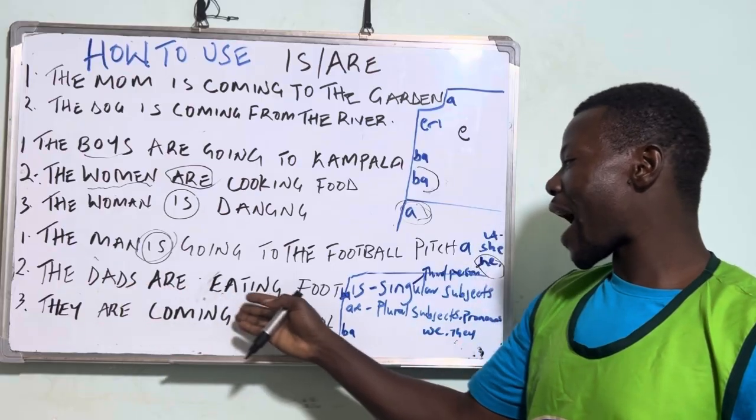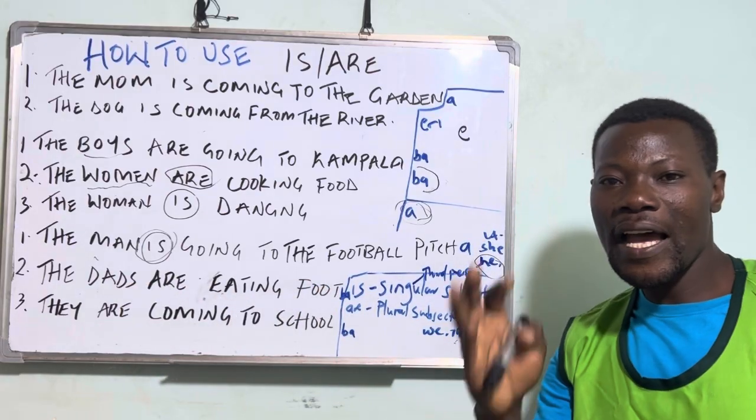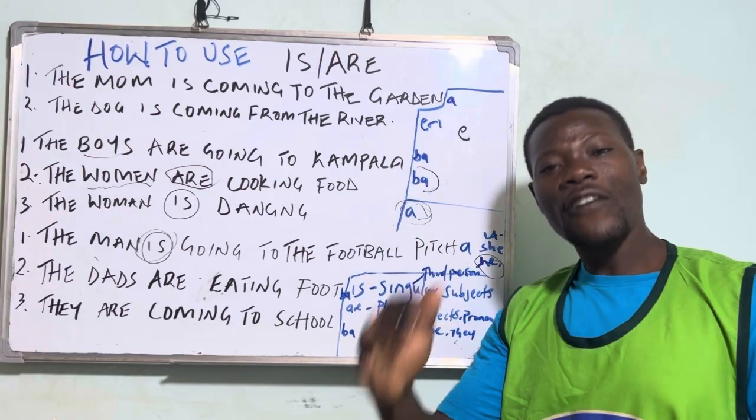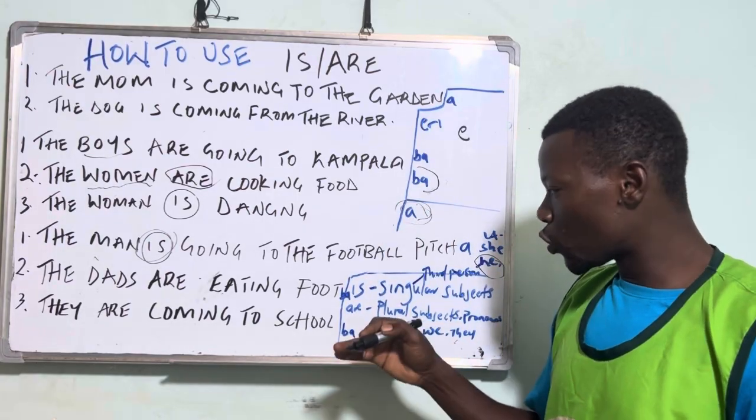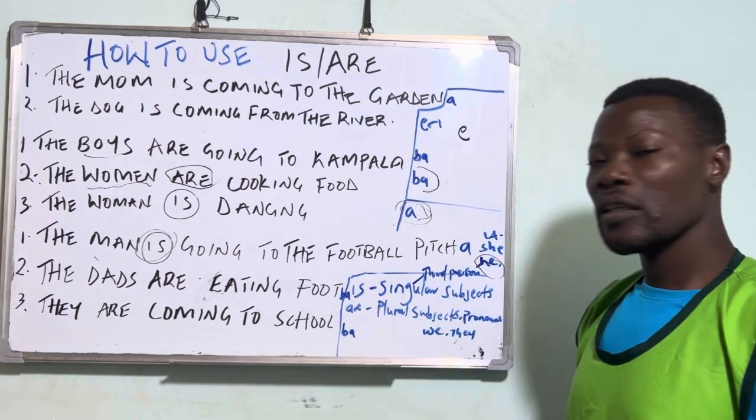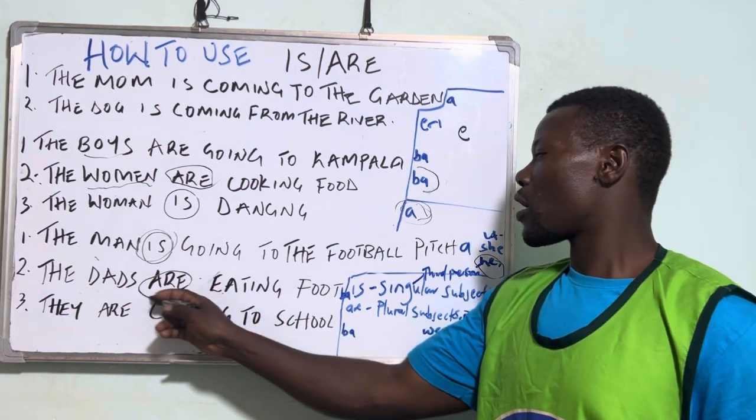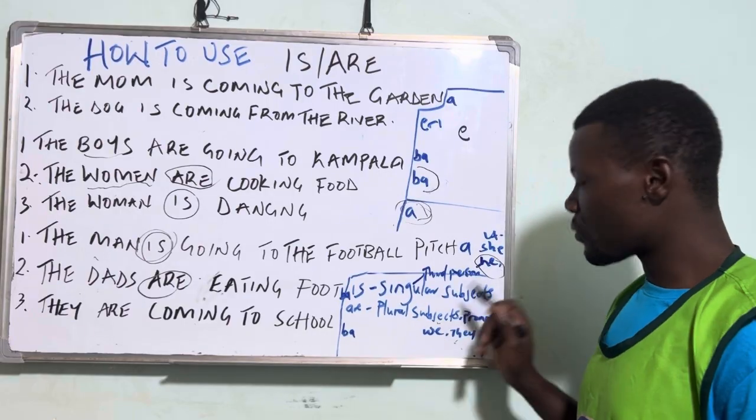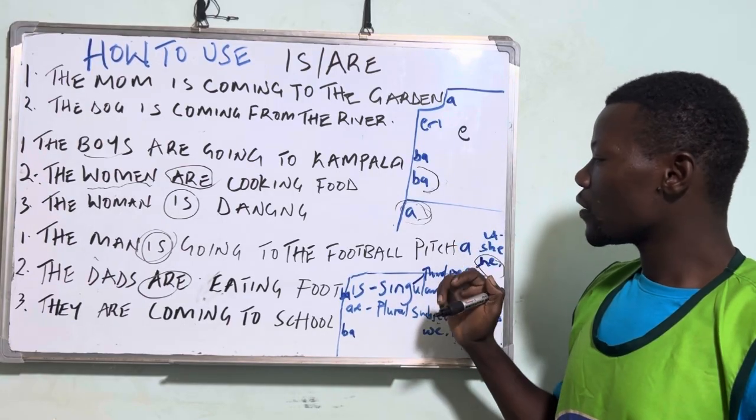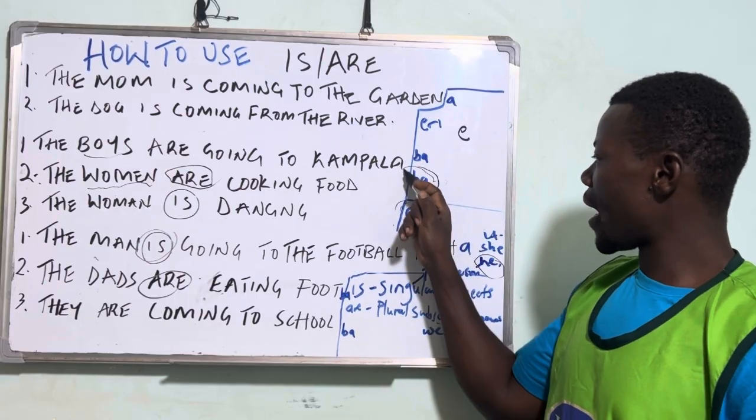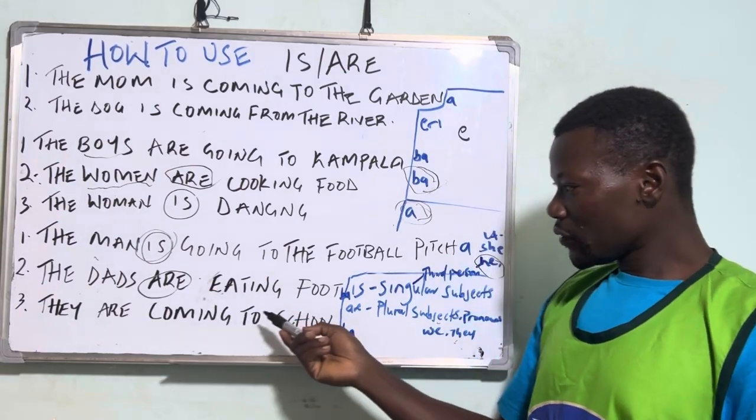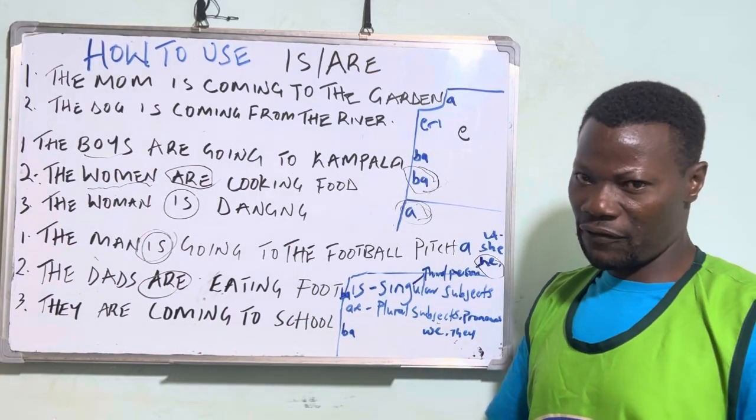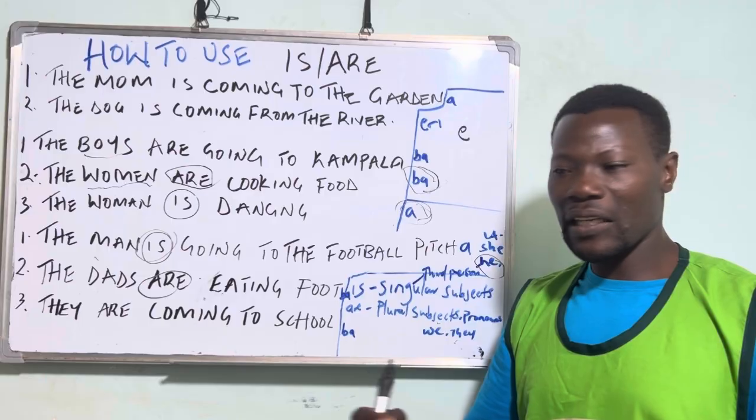Then we go to the next one. The dads are eating food. Or the fathers are eating food. That is a plural subject. So we would say, Batata balya emmere. The fathers or the dads are eating food.